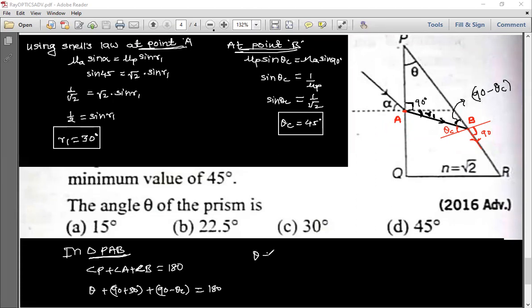So theta plus 120 plus 45 is equal to 180, and therefore theta is equal to 180 minus 165, so the angle of prism theta is 15 degrees. Yes, very good. So option A should be the correct answer.